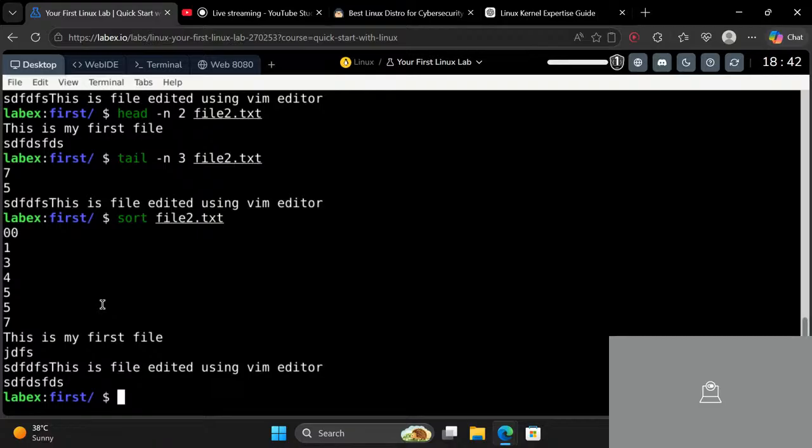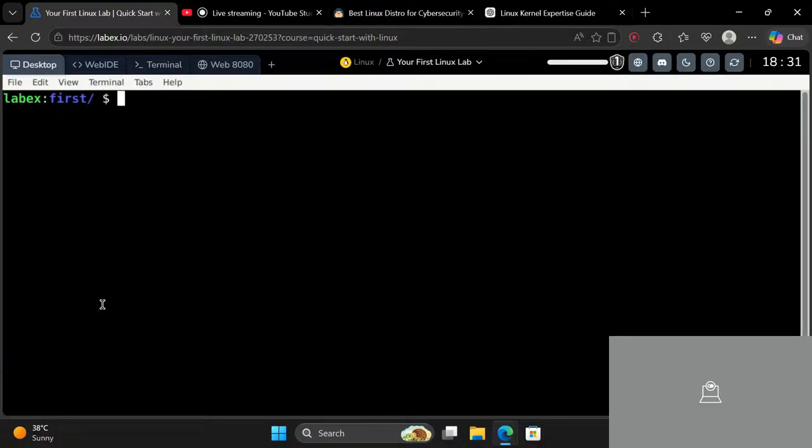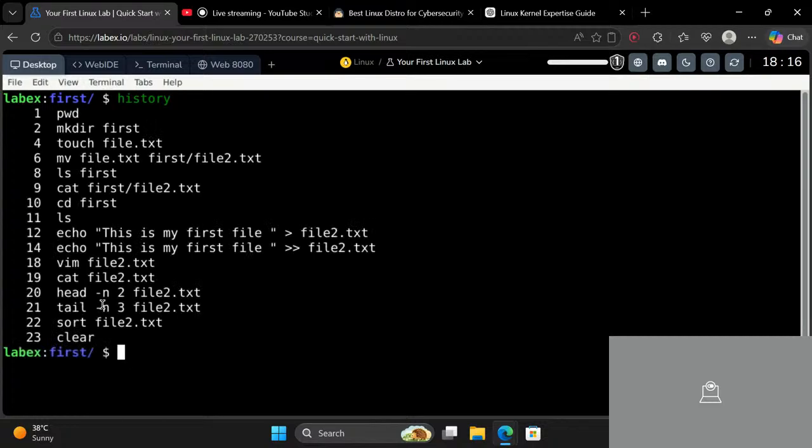So this is everything about Vim for now. Now let's clear this terminal. You can use clear to just clean up your terminal. It's not deleting. Why am I saying that we are not deleting it? Because if I type the history command and click enter, you can see that every command that we wrote is still visible. So this is why I said that you can't delete using clear.